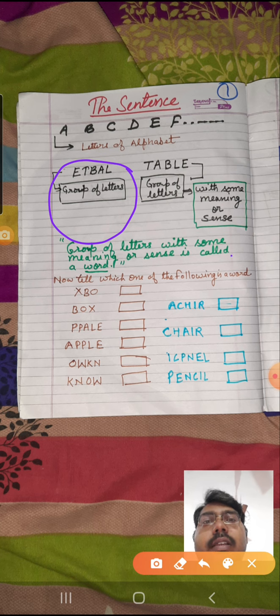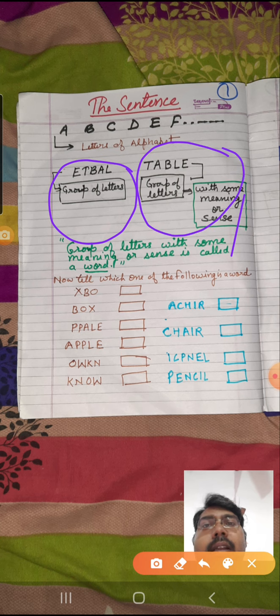Both of them are written here. Now there is some difference in these. For the first one, ETBAL, there is no meaning, but TABLE has some meaning and sense.